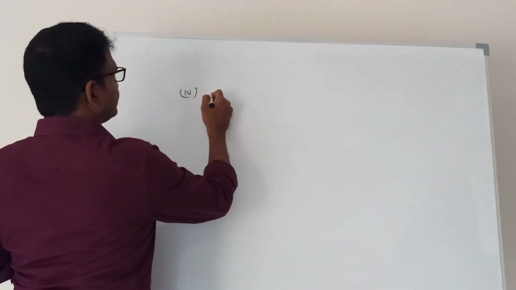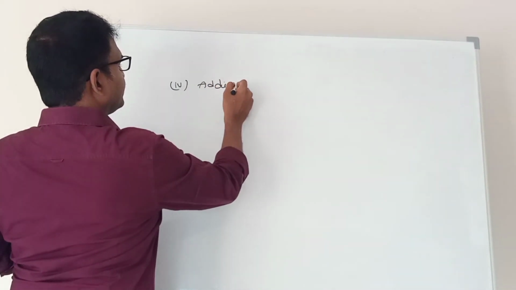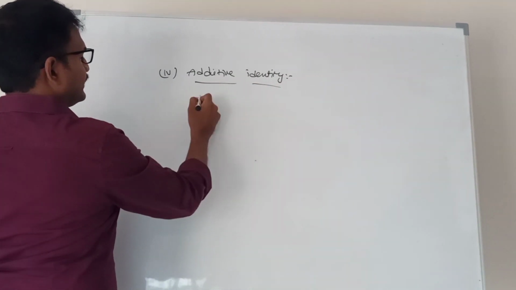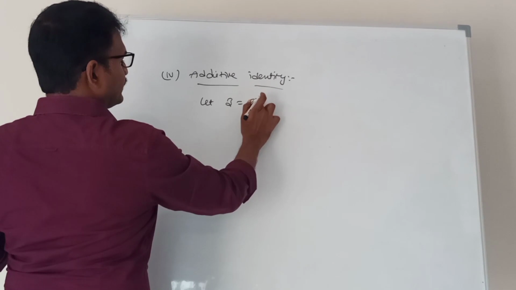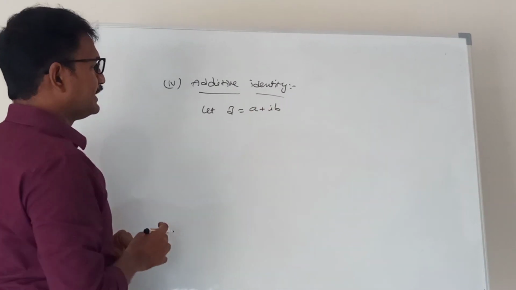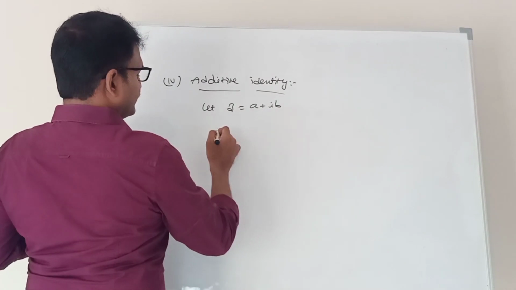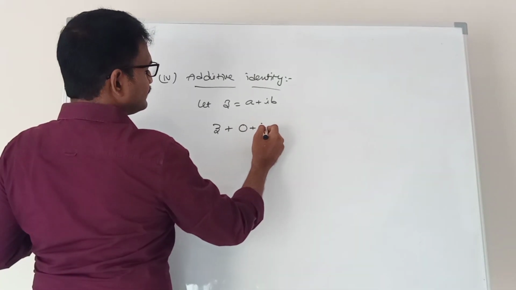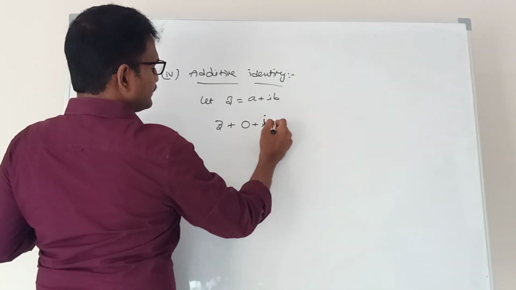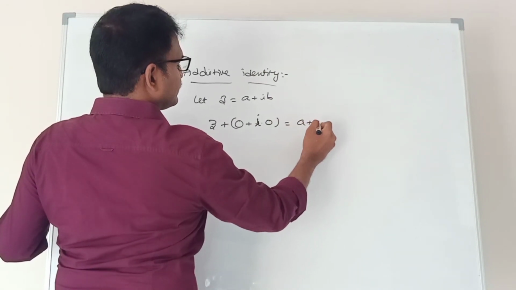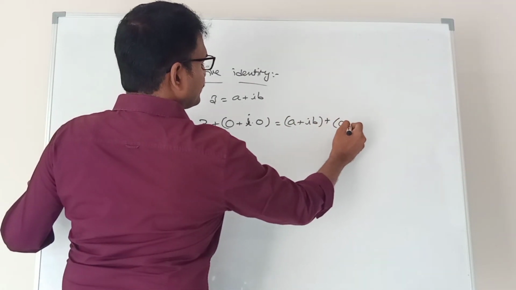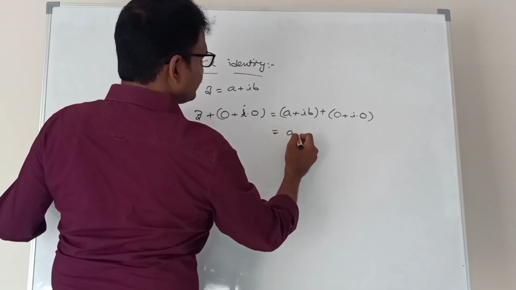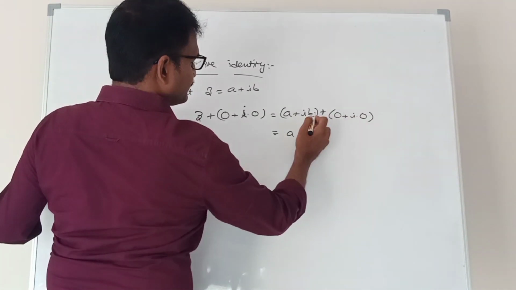Fourth property, additive identity. Let z is equal to a plus ib. If you add 0 plus i into 0, that means a plus ib plus 0 plus i into 0, what do we get? a plus 0 is a, and ib plus 0, since i into 0 means 0, is ib.